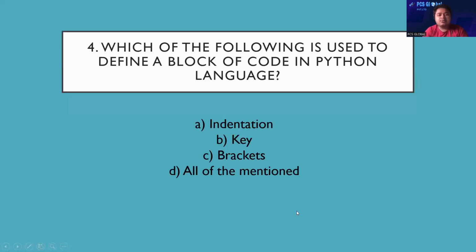Now moving on to the next question: which of the following is used to define a block of code in Python?